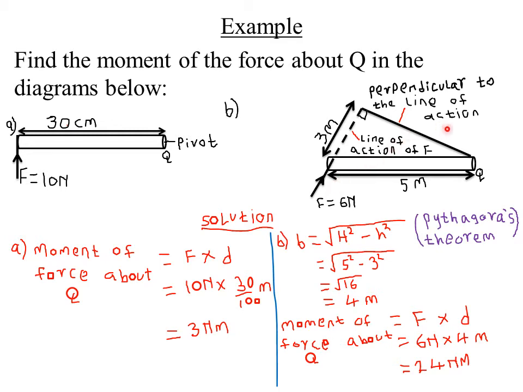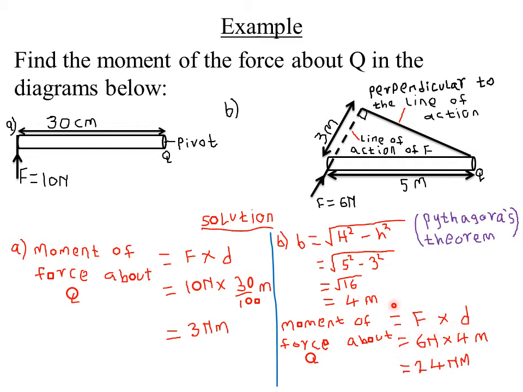So your perpendicular distance must be strictly from the pivot to the line of action of force. They must meet at 90. It must be a perpendicular distance. So that's why we are not using 5 meter. Instead, we are using the 4 meters, because this is a line that meets the line of action of force at 90 degrees, and it is drawn from the turning point, or what we call the pivot. So we'll have moment of force equals force times perpendicular distance.